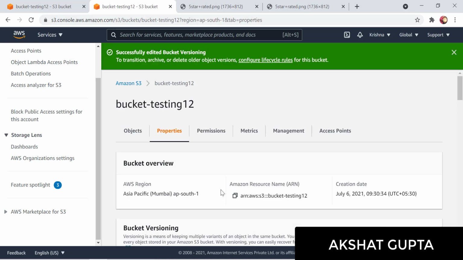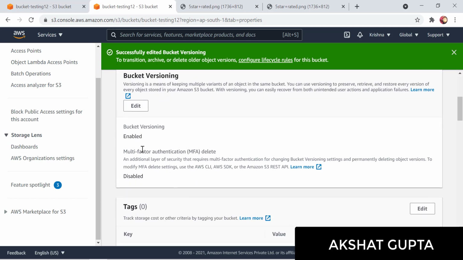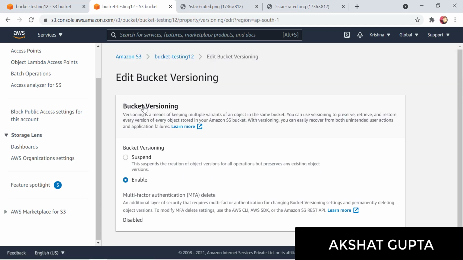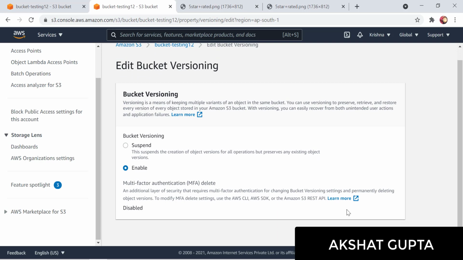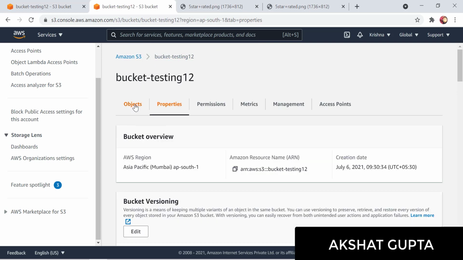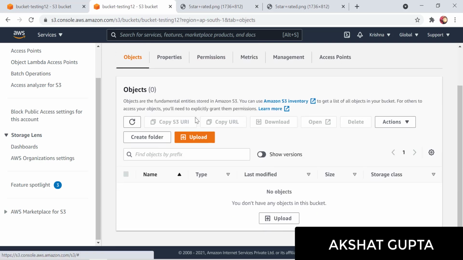Now your bucket versioning is enabled. If you try to disable it, you cannot find a disable option here. You can only suspend your bucket versioning. Let's see how this bucket versioning is useful for us.